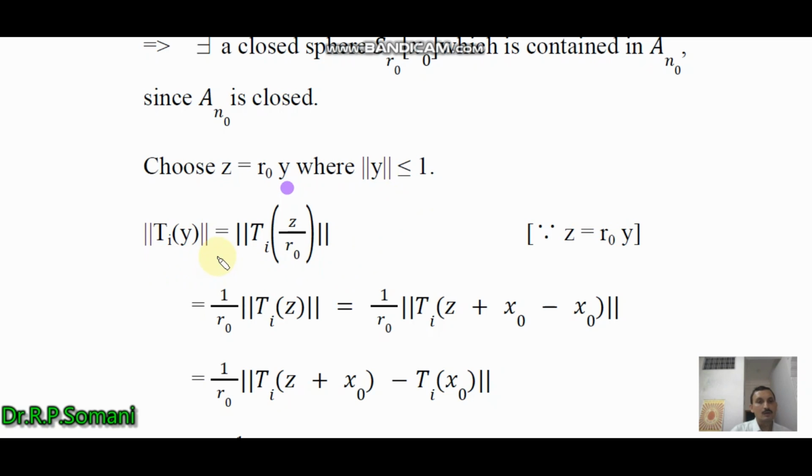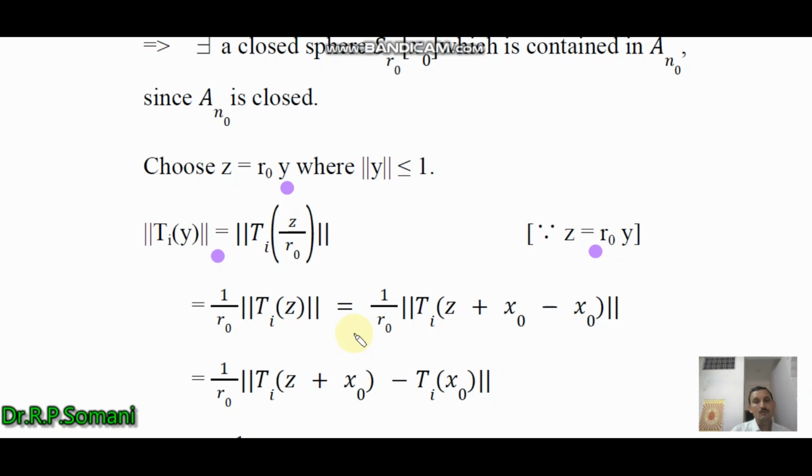Then we have norm of Tiy equal to norm of Ti z upon r0, because z equals r0 y. By the property of the linear transformation Ti and the norm, we take 1 by r0 outside, and obtain 1 by r0 norm of Tiz.